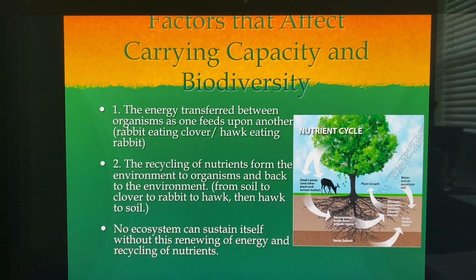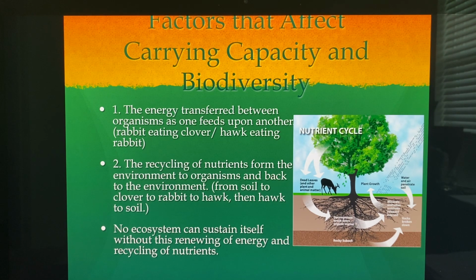The factors that affect carrying capacity and biodiversity. So what are these factors that affect? Well, we're gonna talk about factors and there's two different kinds of factors. But first of all, the energy transferred between organisms as one feeds upon another. So there's always gonna be energy transferred between a rabbit eating a piece of clover. He's getting energy from that clover. Or a hawk eating a rabbit. He's going to get energy from that protein of the rabbit, right? That's what it's talking about.